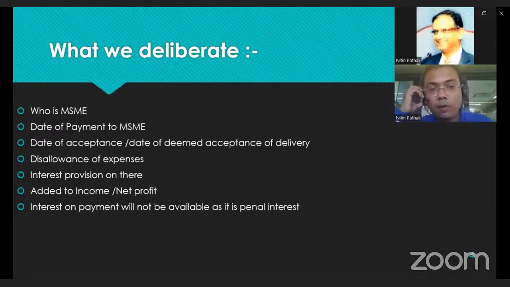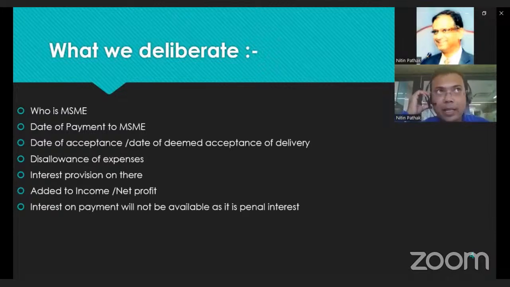Before starting today's session, we need to understand who is an MSME, what is the importance of the date of payment, what is the importance of acceptance or deemed acceptance of the delivery of the goods or rendering of the service, and what are the consequences of the disallowance of expenses of purchases or services from MSME.